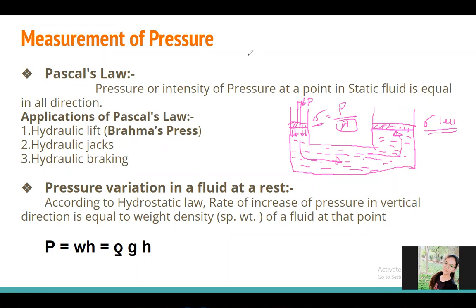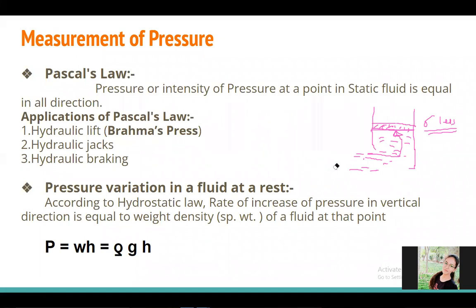This is the application of Pascal's law, given by Bramah, so it is known as the Bramah's press. It is the best example. It is also applicable in the hydraulic jack, the hydraulic braking system, etc.